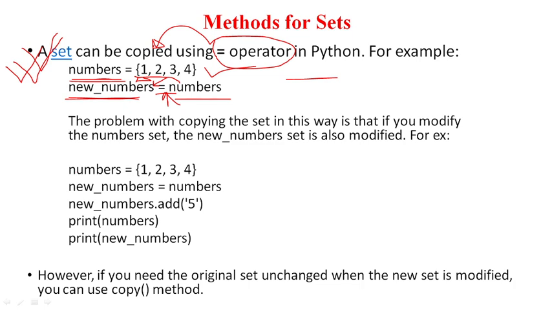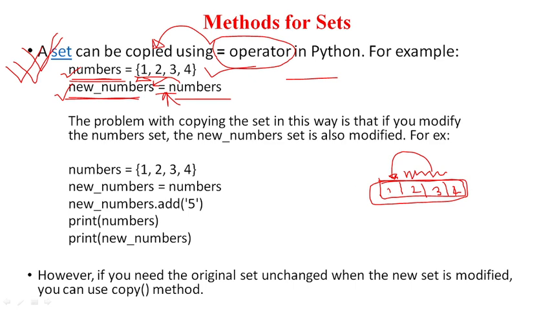But there is a problem associated with this. If you try to copy the set like this and then modify one set, the other set will also be modified. Why does it happen? Because there is a concept of memory. Let me explain here. Suppose this is a set numbers available in the memory somewhere, and data is stored: 1 2 3 and 4. And the address is pointing to this particular memory location, the whole memory location.